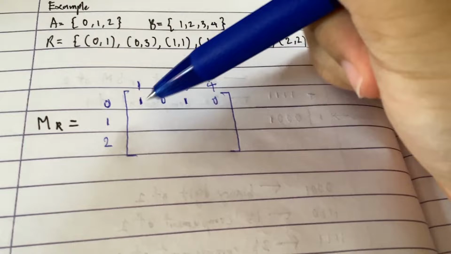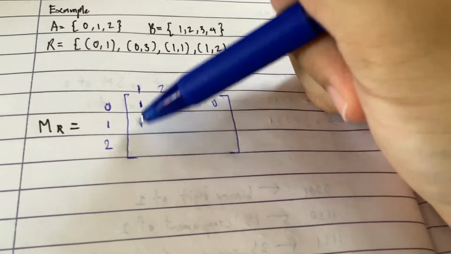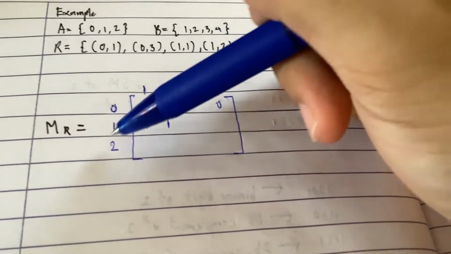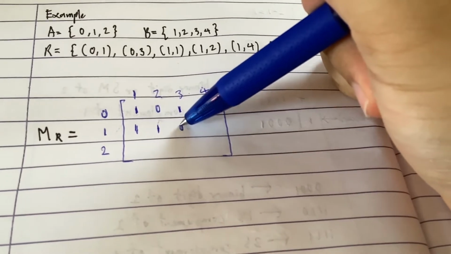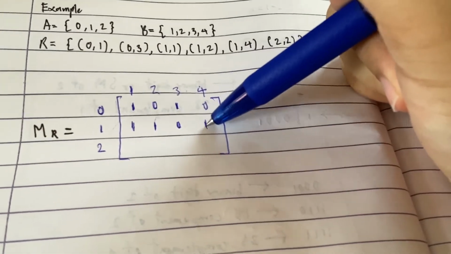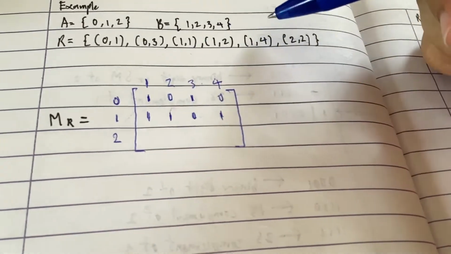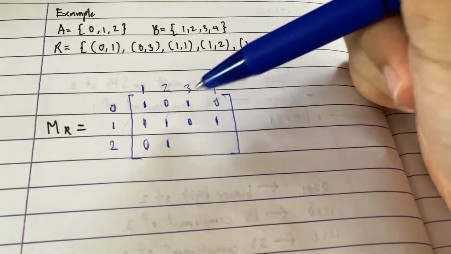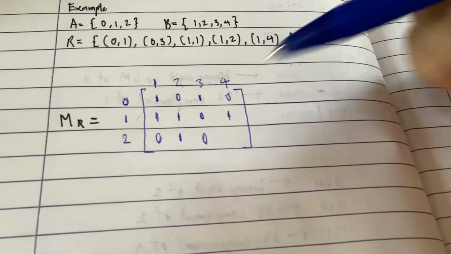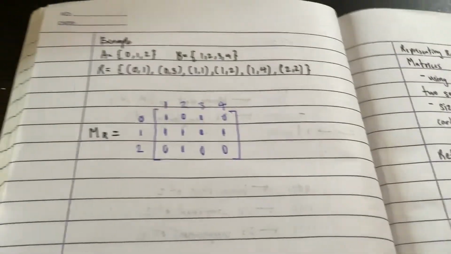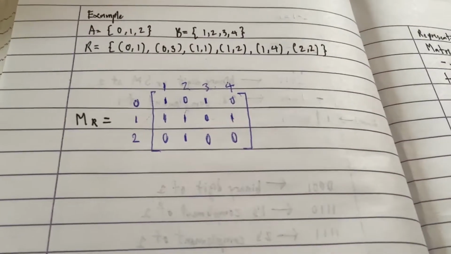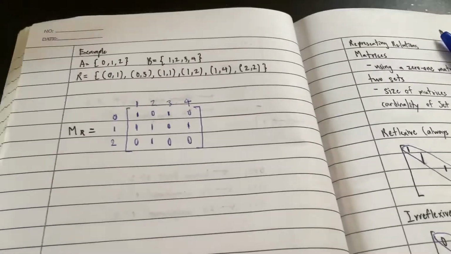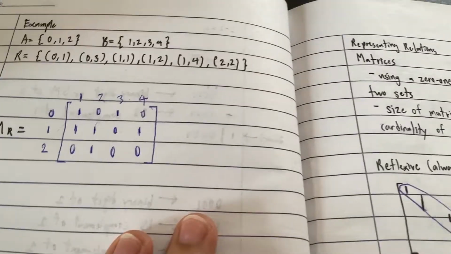You keep going. We have 1, 1. We have 1, 2. And then 1, 3, we don't have. 1, 4, we have. 2, 1, we do not have. 2, 2, we have. 2, 3, we do not have. 2, 4, we do not have. So this is basically it. This is your matrix based on your relation R. And that's it. That's the introduction to matrices.